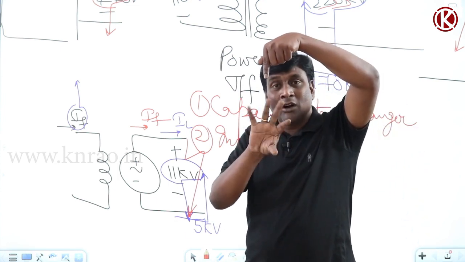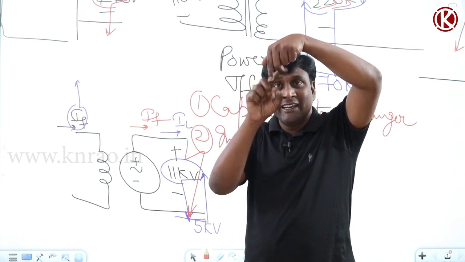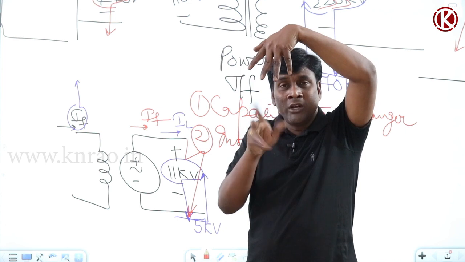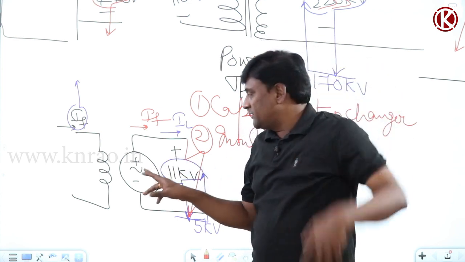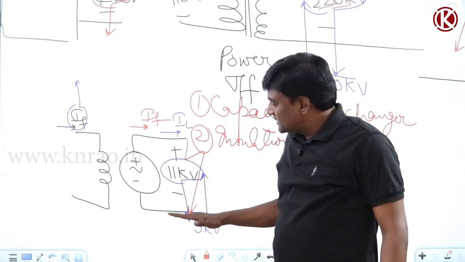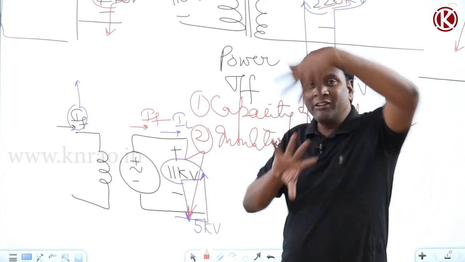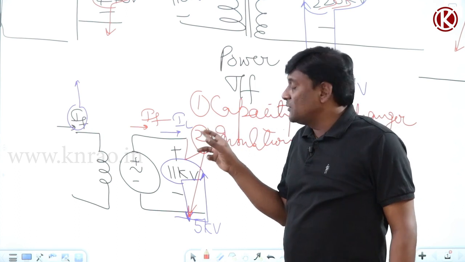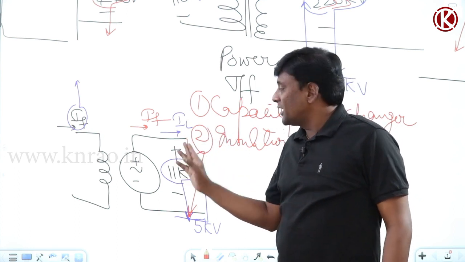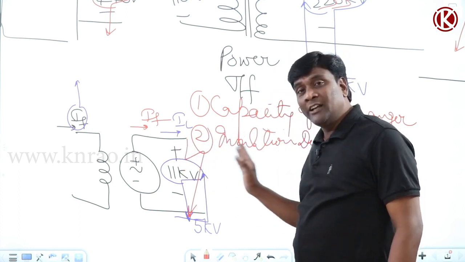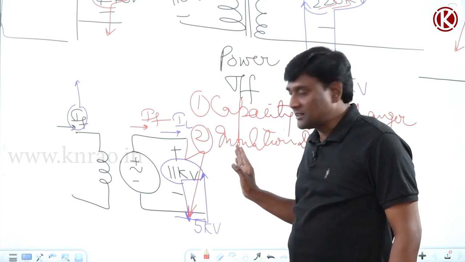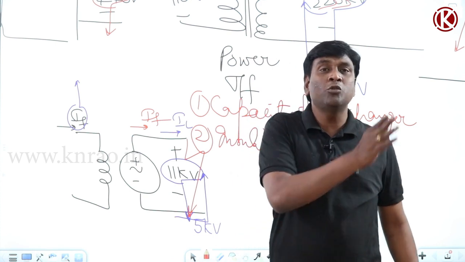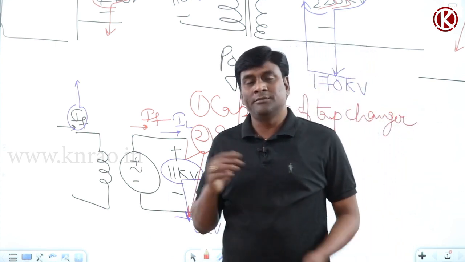Under that condition, what am I going to do? I am going to increase field current such that flux lines will be more. So for the same speed, induced voltage will be more, such that this 5 kV will be shot back to 11 kV. Now a fault occurred. Immediately what will my circuit breaker do? The circuit breaker will isolate the faulty section. The moment it isolates the faulty section, what is the load current here? Zero. So suddenly it will come down from loaded conditions to no load.